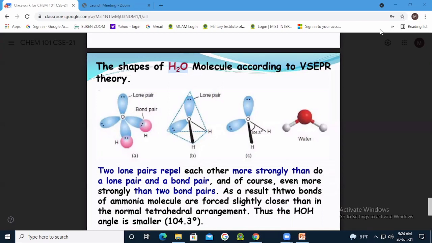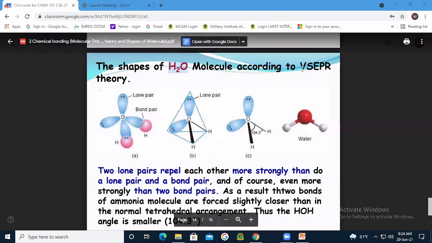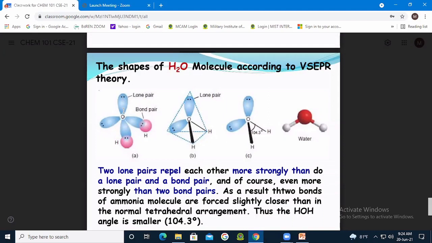That's why H2O should have a tetrahedral shape in general, right? So in general, we can say that H2O is sp3 hybridized, so it should be tetrahedral in shape, right?